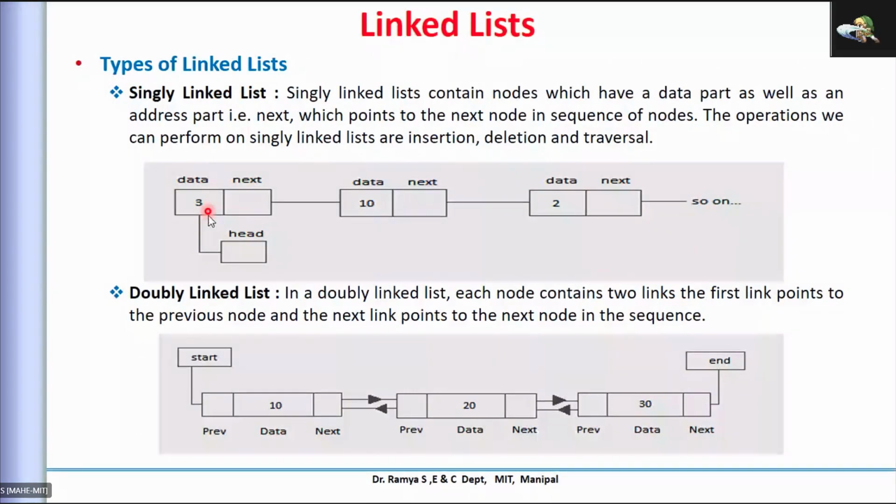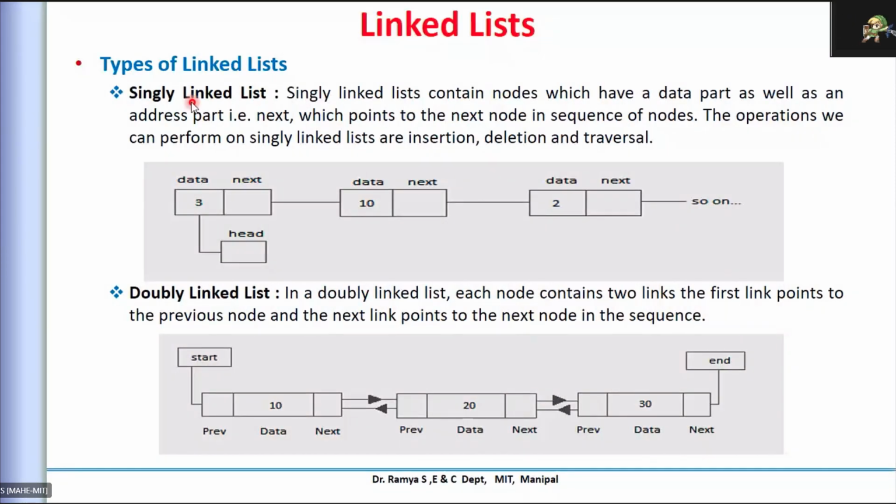This is a single link, you have only a single representation. The next will represent the next connection of the data, and you can visualize this allocation as randomly available memory. I can use any randomly available memory, but the minimum requirement is that it should be able to hold this much memory. That is how I'll create a singly linked list.